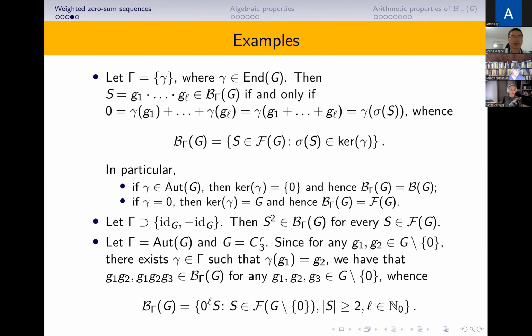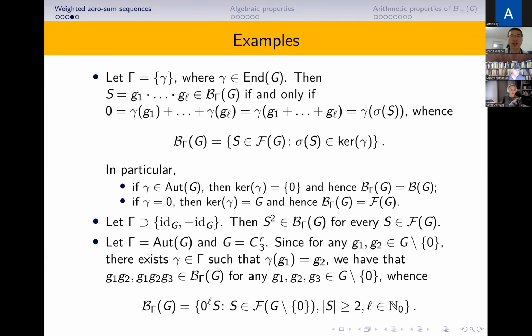Now we see some examples. First, if Gamma is a singleton, where gamma is an endomorphism, then S is a Gamma-weighted zero-sum sequence if and only if gamma g_1 plus up to gamma g_l is 0, since we can only choose the weight gamma. That is, gamma of sigma(S) is 0.